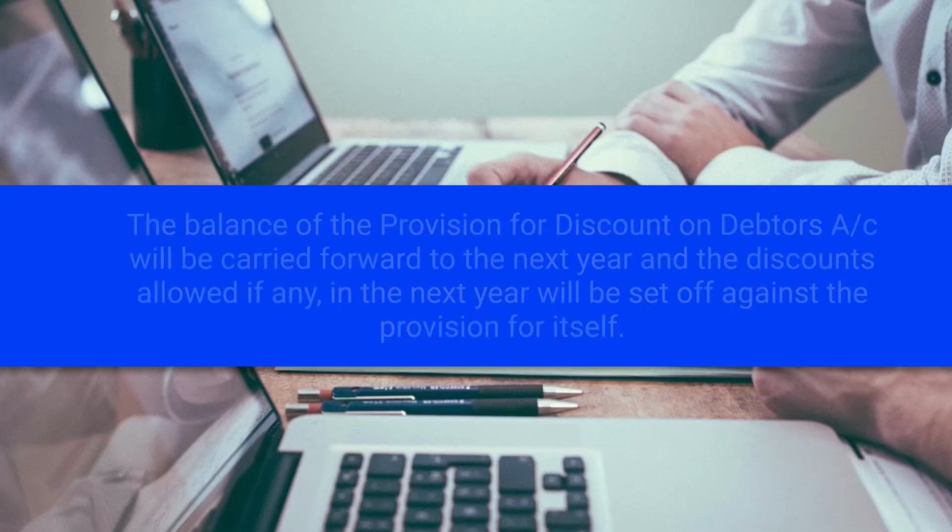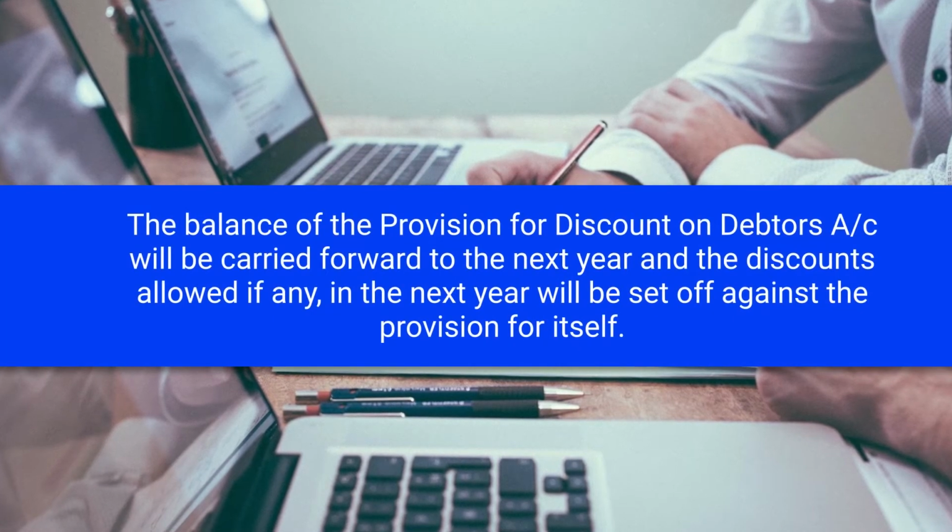So, here the provision for discount on debtors will be shown in the final accounts. First, on the debit side of profit and loss account, and second, it will be deducted from debtors on the asset side of the balance sheet. The balance of provision for discount on debtors account will be carried forward to the next year, and the discount allowed, if any, in the next year will be set off against the provision for discount.